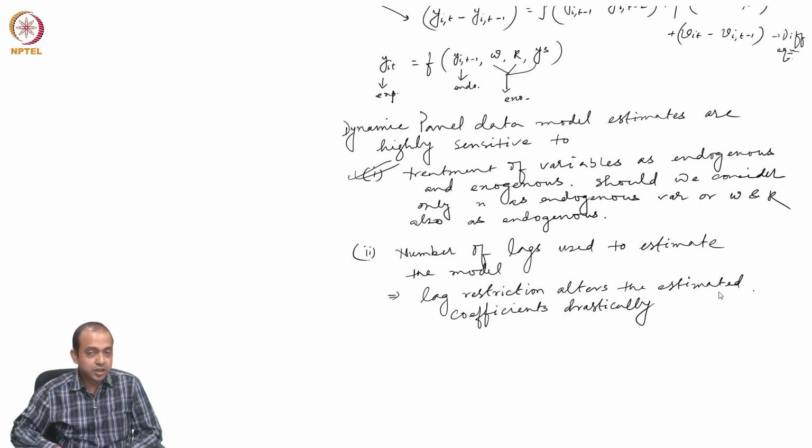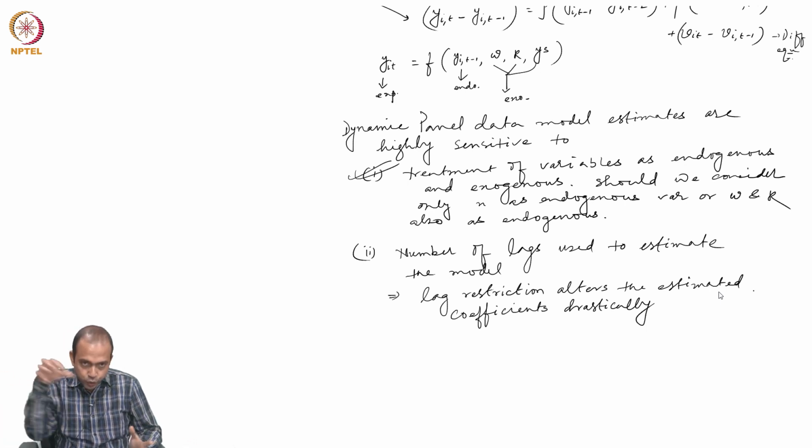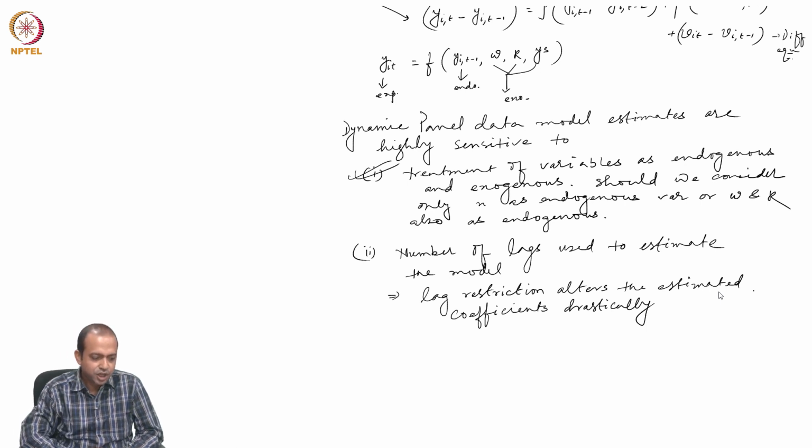With no restriction, the estimated coefficient was lying beyond the interval; with restriction imposed, it is lying within the interval. Then you might be thinking, instead of restricting the lag to 5, why not reduce the lag to 4?